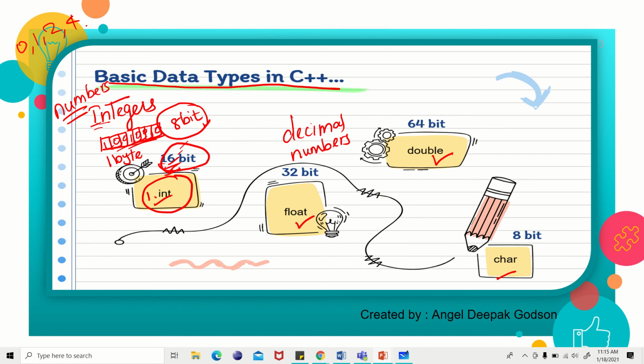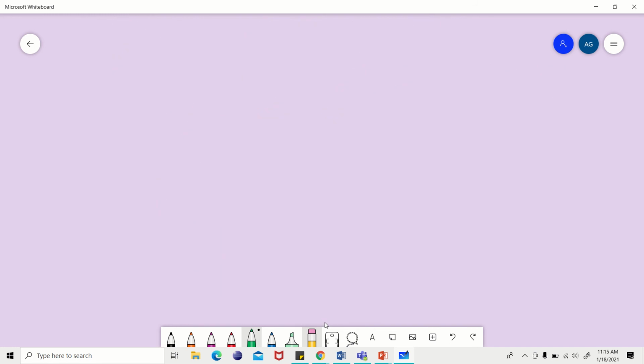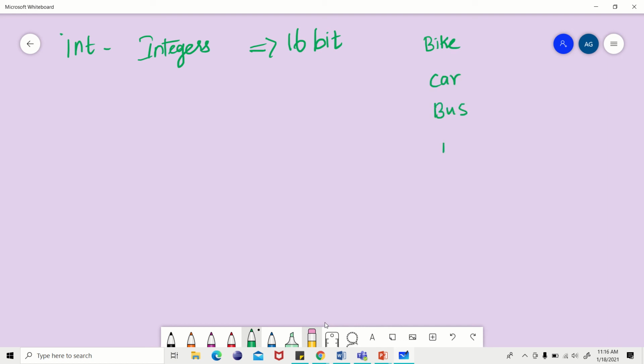I'll just show you with an example. So I told you int means integers or numbers, and it can hold up to 16-bit. Now for example, you can take a bike, car, bus and train.